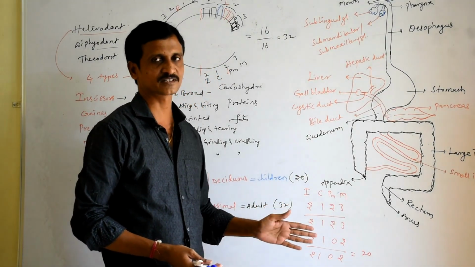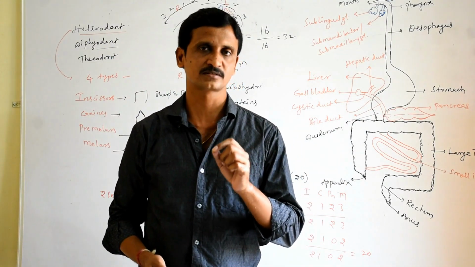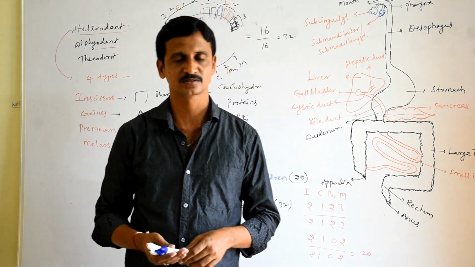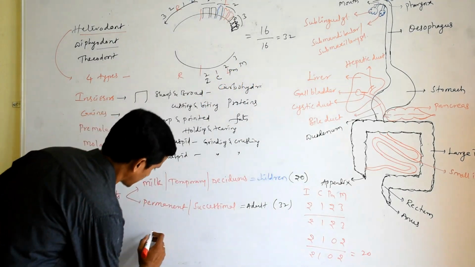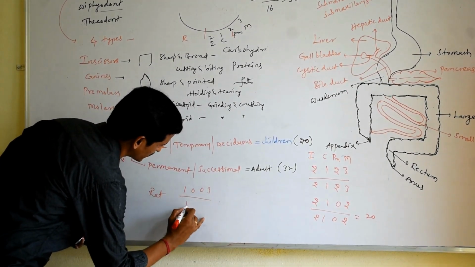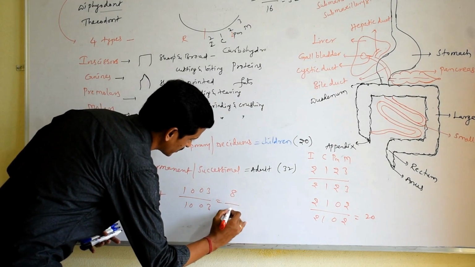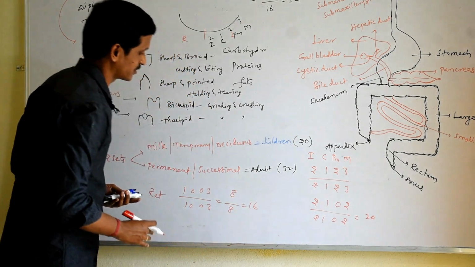For example, consider the case of the rat. It is just 1003 by 1003. That means 4 and 4, 8 and 8, 16 teeth.